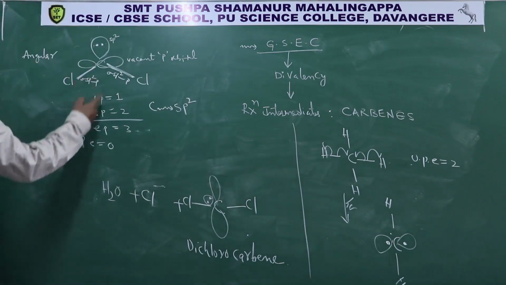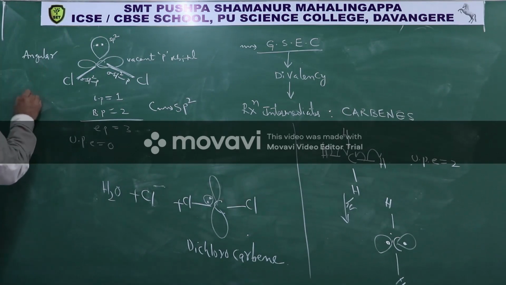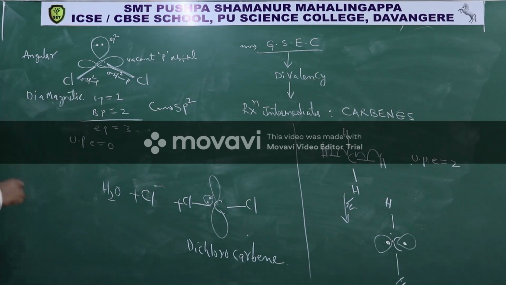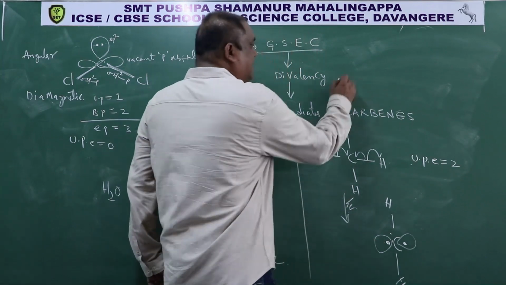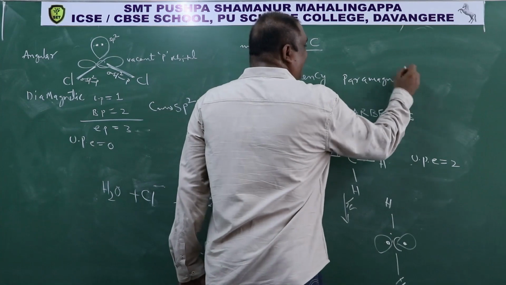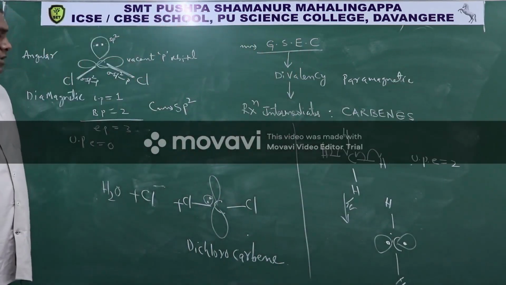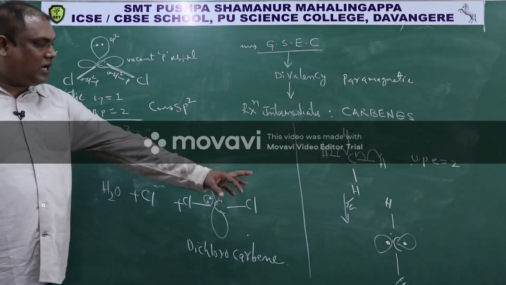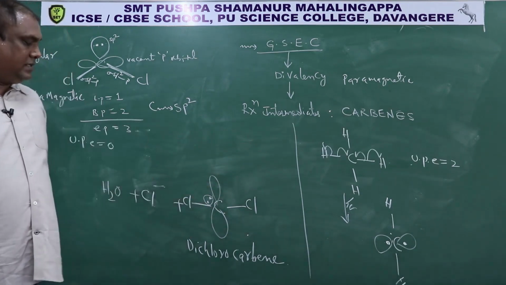So as there are no unpaired electrons here, this carbene is diamagnetic in nature. But as this is having two unpaired electrons, it is paramagnetic in nature. So this is also divalency, that is also divalency. This is called dichlorocarbene, that is called simply carbene.